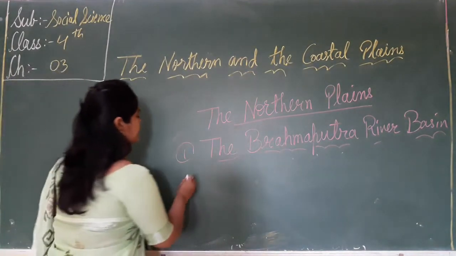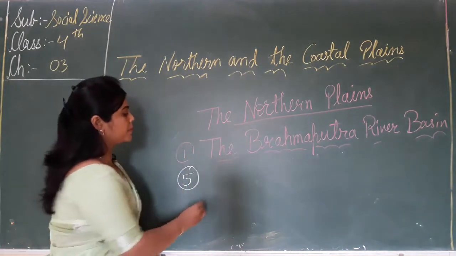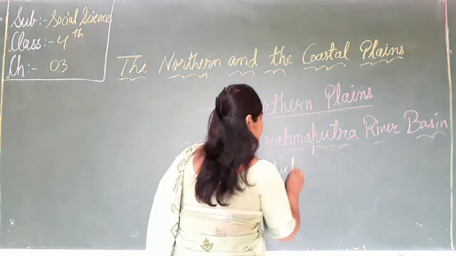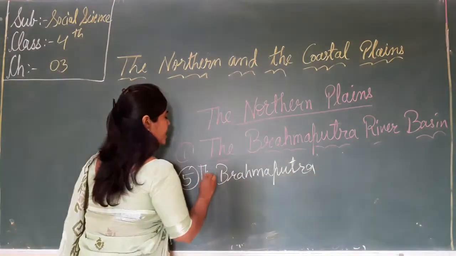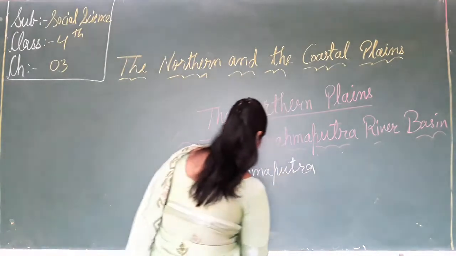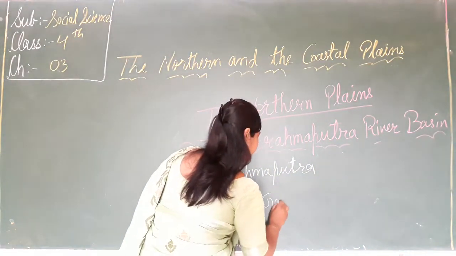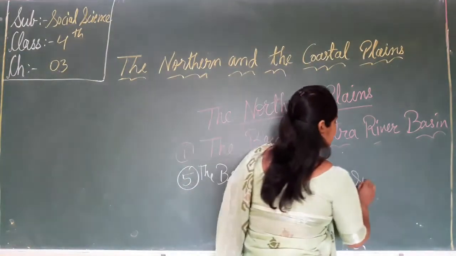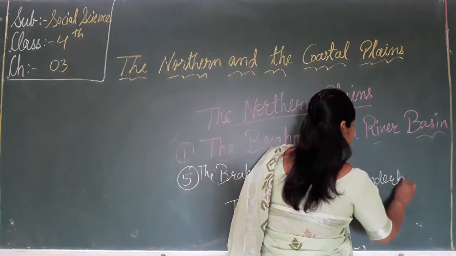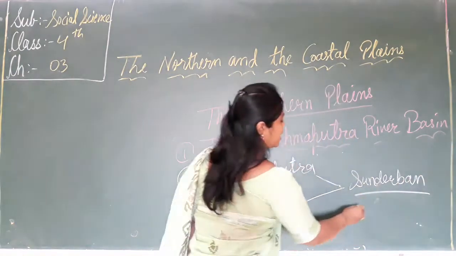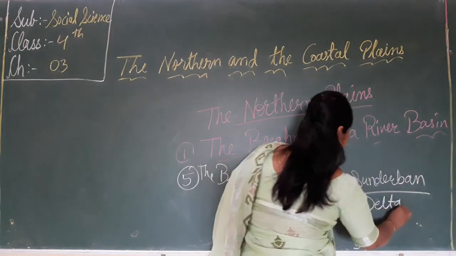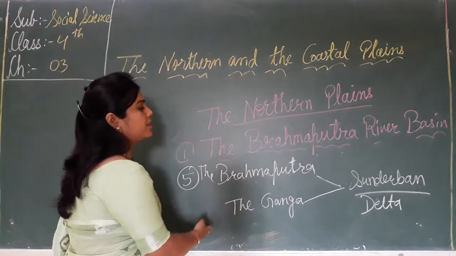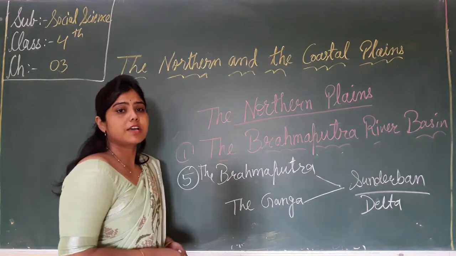And the fifth thing is the river Brahmaputra and the river Ganga. The river Brahmaputra and the river Ganga form a delta that is called the Sundarban delta.